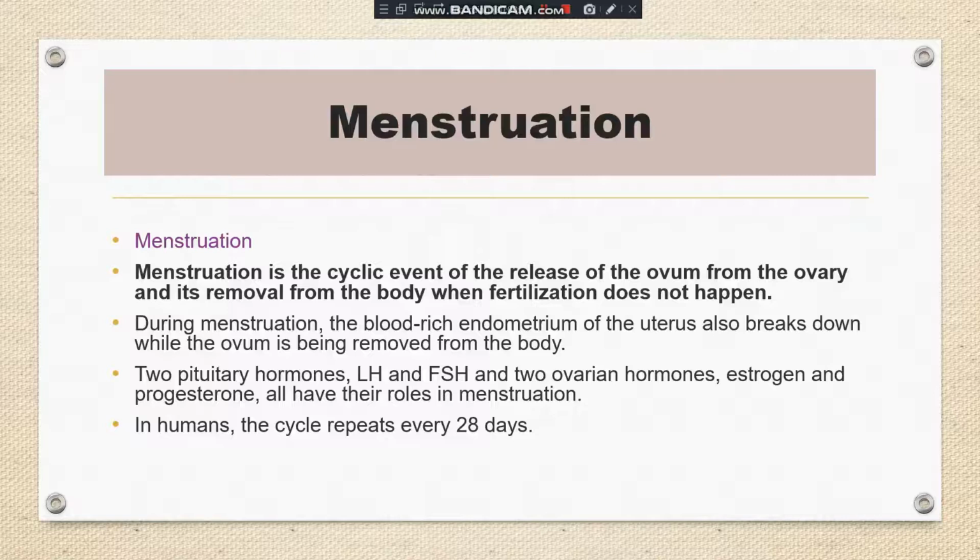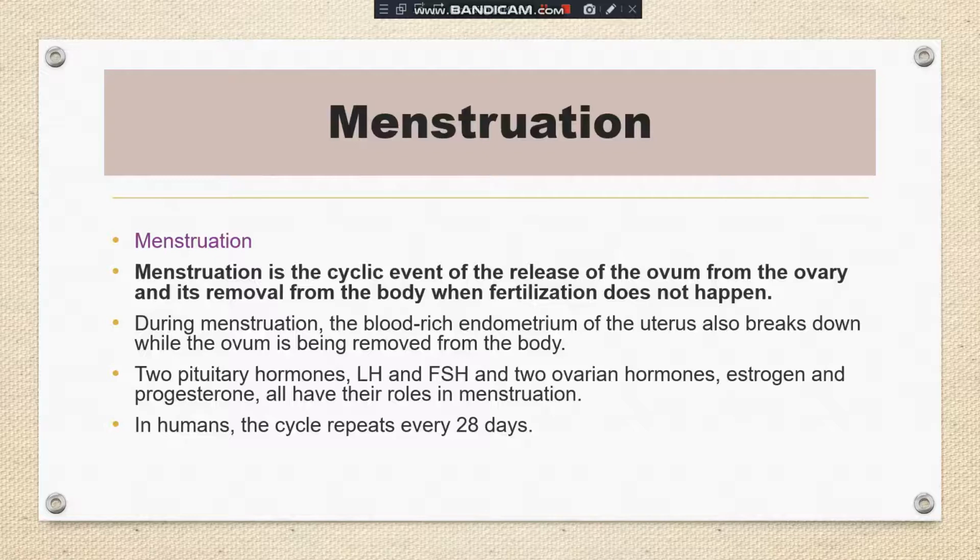And when the ovary is releasing the ovum, simultaneously what happens? The function of the uterus is to receive the embryo, means fertilized egg, because the development of the embryo takes place in the uterus. Okay, so for the development it needs more amount of oxygen, more amount of nutrition, etc., and it is supplied by the blood. So the uterus starts developing the blood-rich membrane every month. It is a natural process going on.